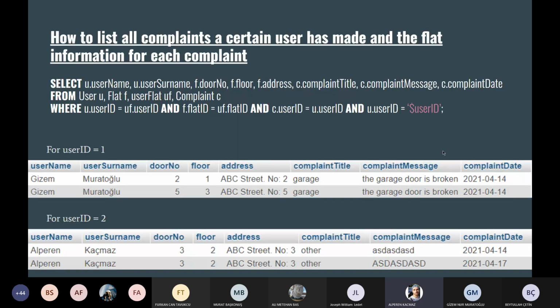Here are specific complaints made by users and a query to view the information of those users. We use the user information from the user table, the apartment information from the user flat table, and complaints from the complaints table. When we join these three tables and equalize the IDs, the result is shown in the below table. For example, for user ID 1, we can see Gizem Muratoğlu and her messages. And for user ID 2, Alperen Kaçmaz and his complaint and messages.